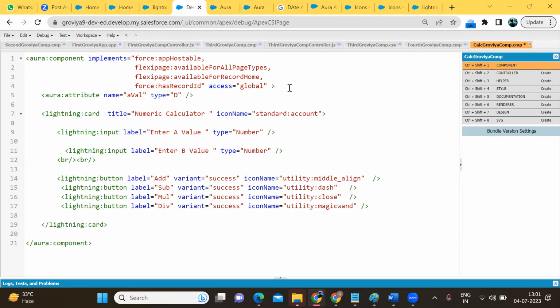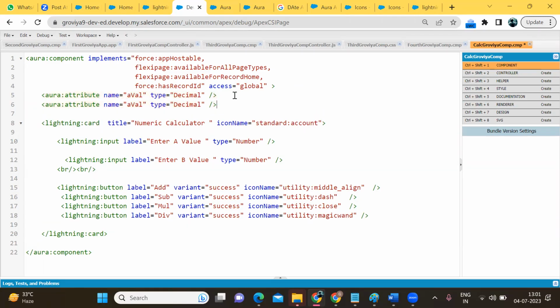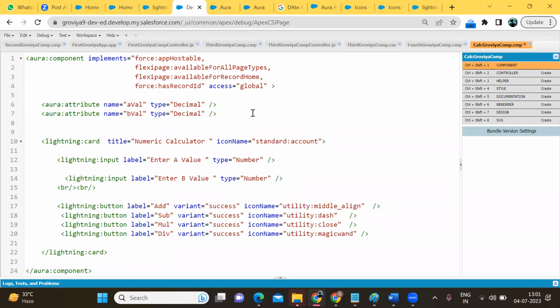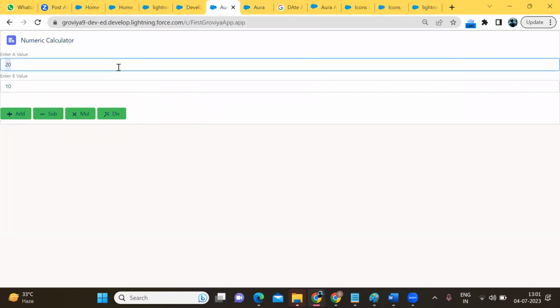String, decimal, integer, and other types of attribute you can create. If it is a number, use integer or decimal: if you want decimal points, use decimal; if you don't want decimal points, use integer. Right. A value, B value. Okay, we will also display the result, so I'm going to create a third attribute, result, of type decimal.